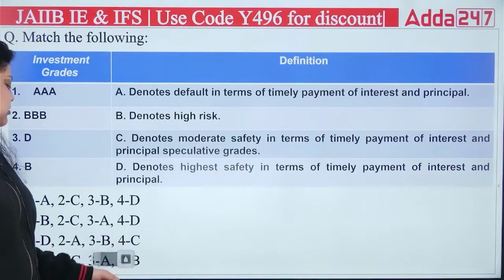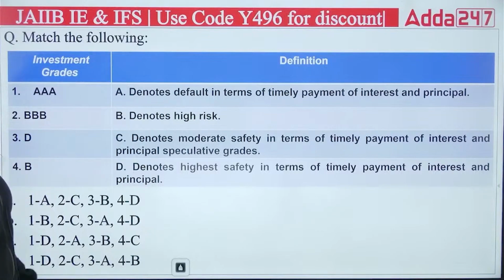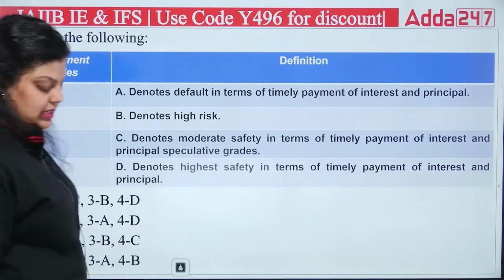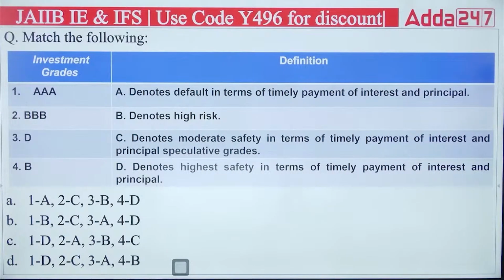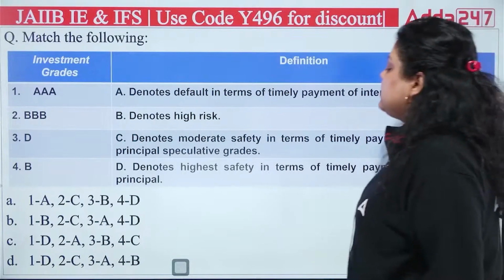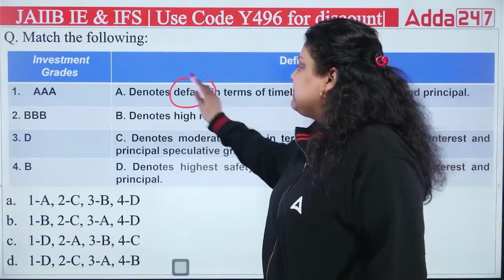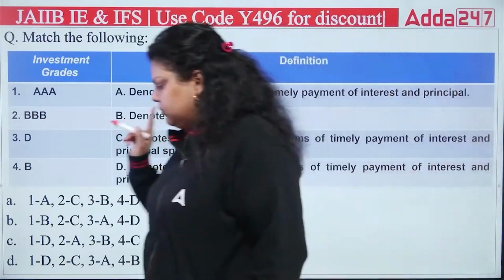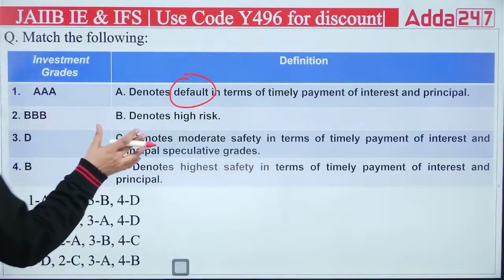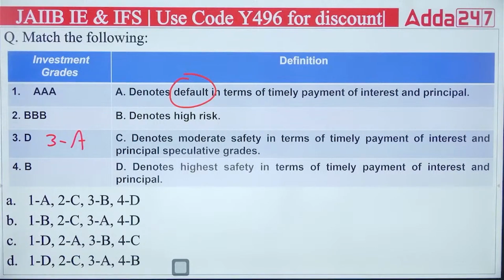Okay, next question, we have match the following. On one side you have the investment grades AAA, triple B, D and B, and on the other side you have the definitions of these investment grades. So let's match them. First is saying it denotes default in terms of timely payment of interest and principal. It itself says that default will be there, and that default is defined in the D rating. So the first is D.